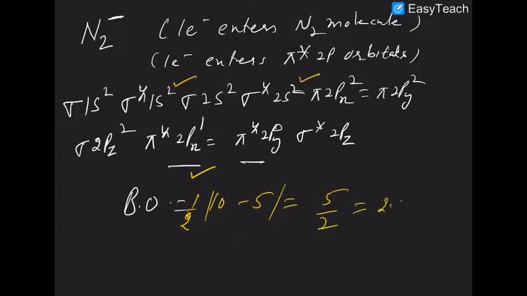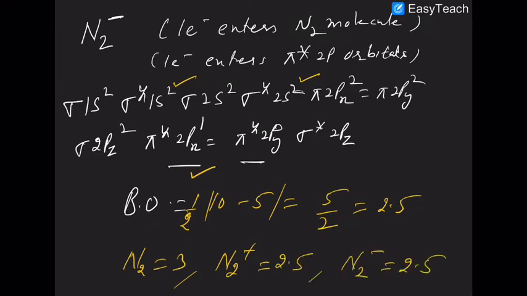So the answer is 5 by 2, 2.5. In this case you will observe that N2 has bond order of 3, N2 plus has bond order of 2.5, and N2 negative also has bond order of 2.5. Now one more thing you have to take into account. What is that? Both N2 negative and N2 plus have one electron unpaired. So both are paramagnetic also.